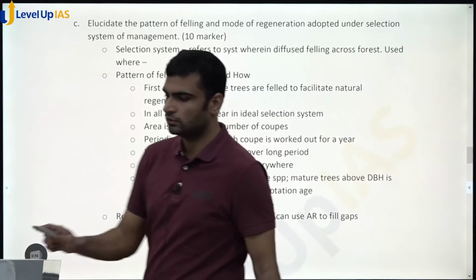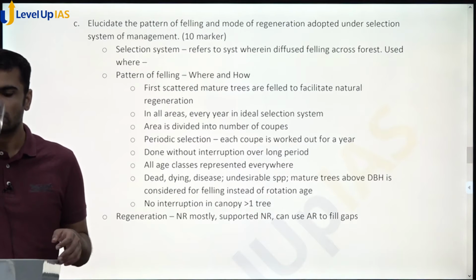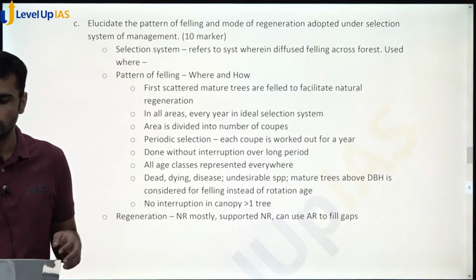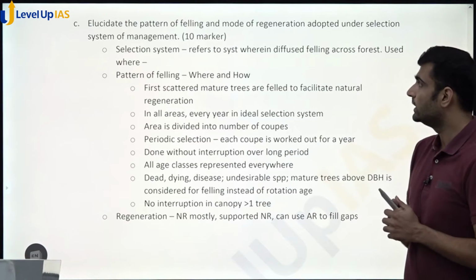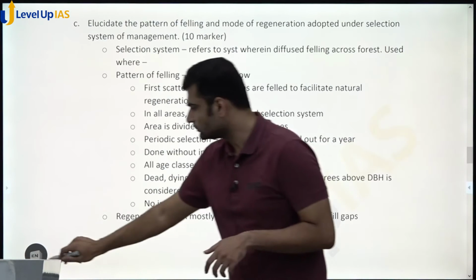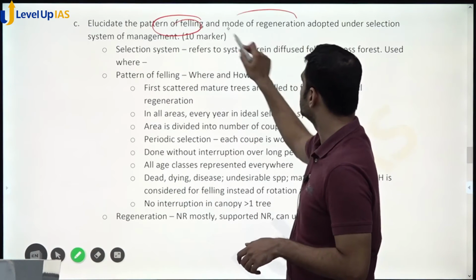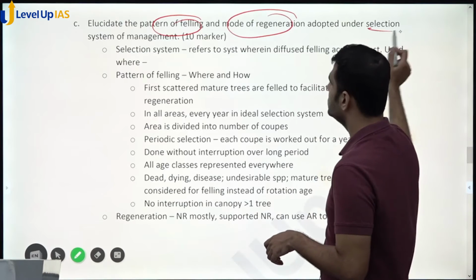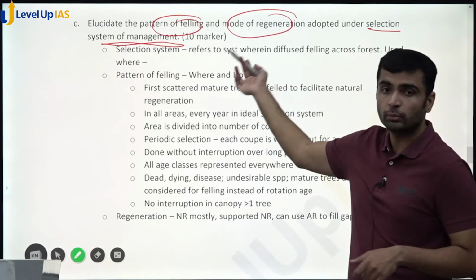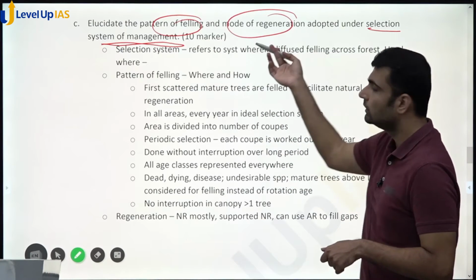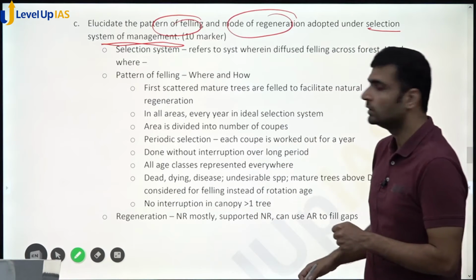Question number 3 of this question. Elucidate the pattern of felling and mode of regeneration adopted under selection system of management. Simple question. There are 2 sub questions, 10 marker, so you can get 5 marks for each. So it becomes easier for us to write.